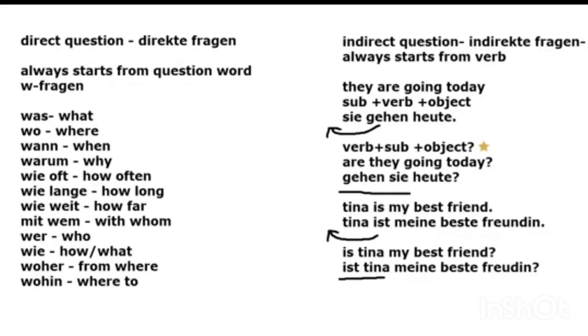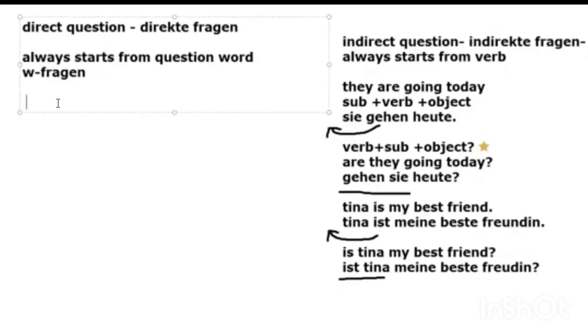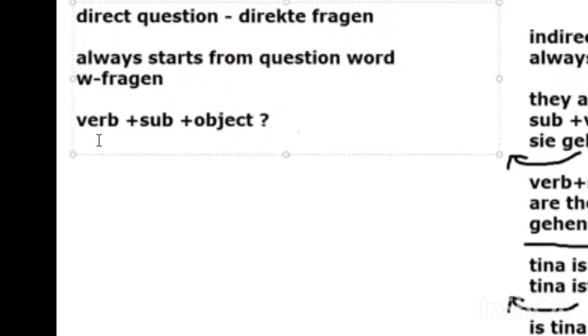Okay. So what we need to say now, in indirect to direct, is how we need to change and what the difference is. We have these kinds of questions: verb, subject, object, and question mark. These were our indirekte Frage.